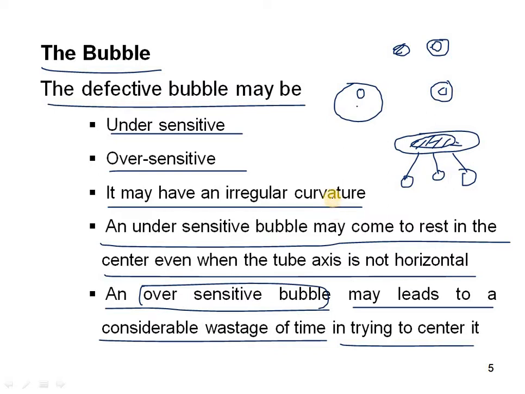So in some instruments, if you set the instrument with the bubble tube, it comes automatically to the center within a few minutes, but some instruments do not come to the center even after a long time, and some instruments never come to the center. That is nothing but due to an oversensitive bubble. Here are these two differences: an undersensitive bubble and an oversensitive bubble. This will be detected from the instrument directly only.